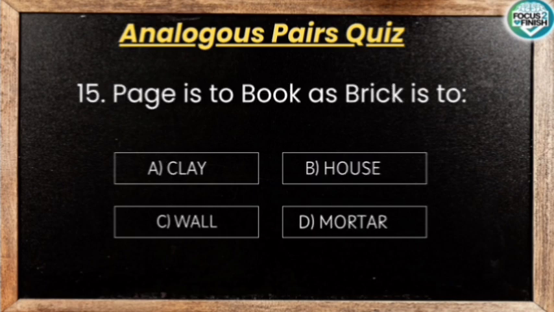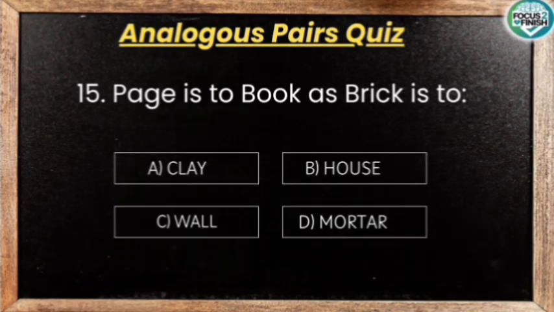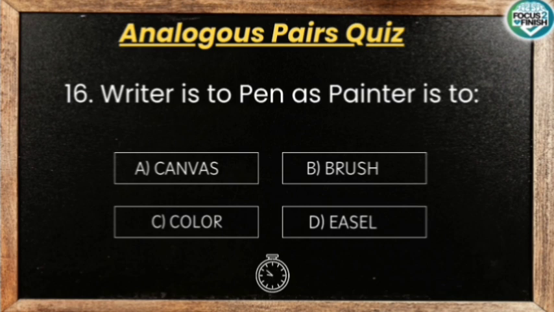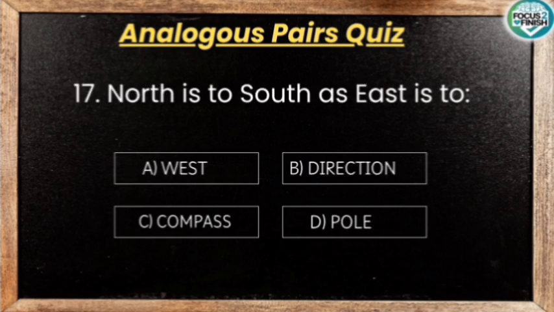Page is to book as brick is to. A page is a fundamental component of a book, and a brick is a fundamental component of a wall, which in turn makes a house, so the answer is wall. Writer is to pen as painter is to. A pen is a primary tool for a writer, and a brush is a primary tool for a painter, so the answer is brush. North is to south as east is to.